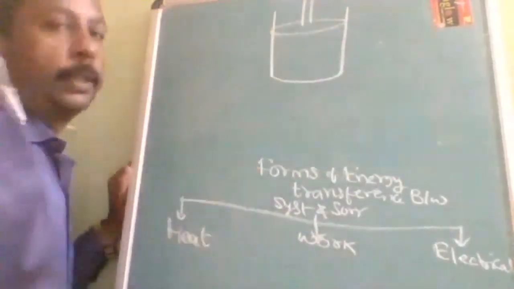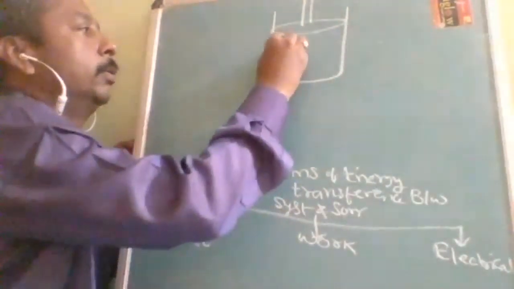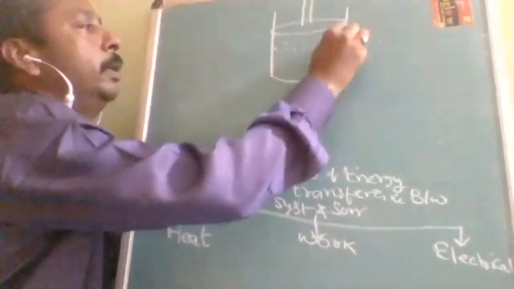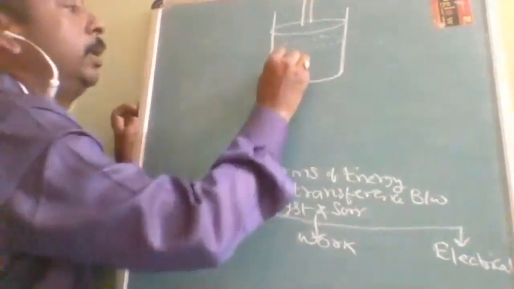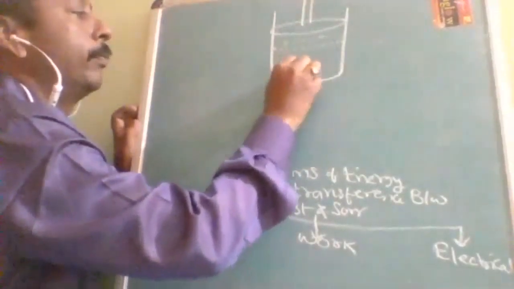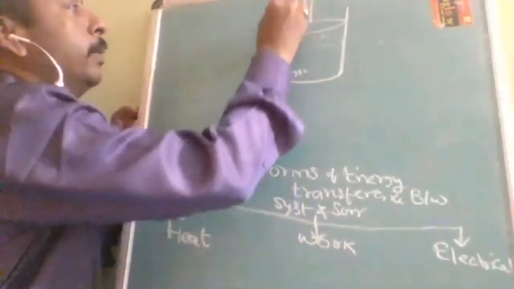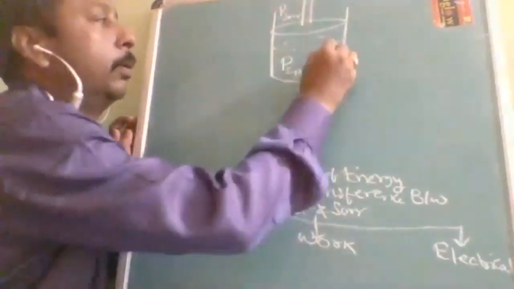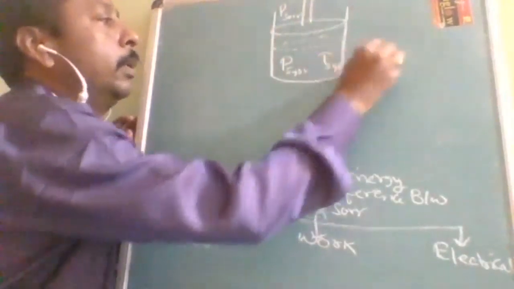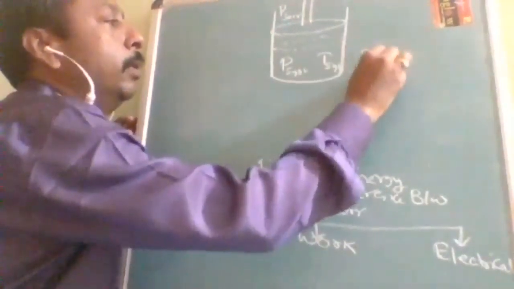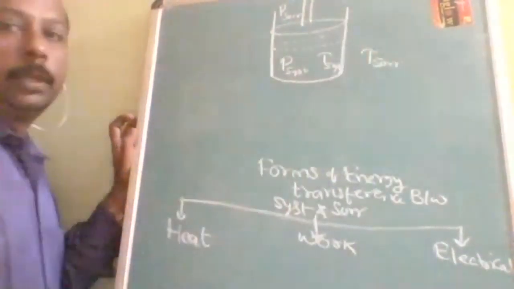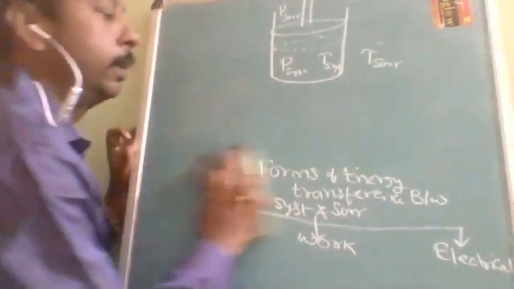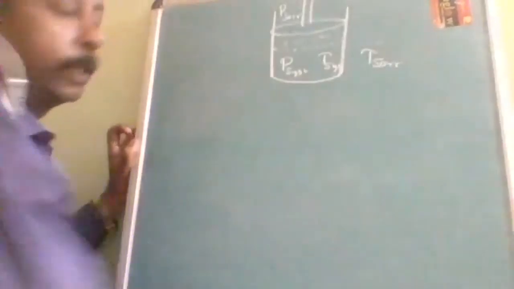Let us take this as the change in place. This is the pressure of the system and this is the pressure of the surroundings, P surrounding. Now this is the T system and this is the T surrounding. So now energy can transfer between the system and surroundings under two different conditions.